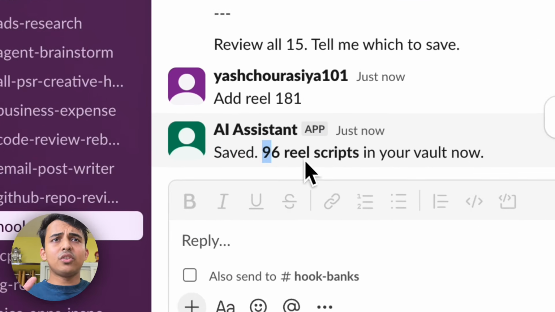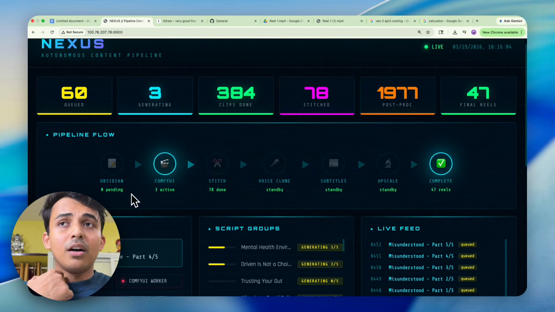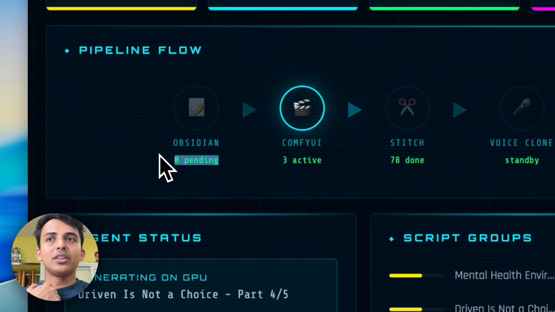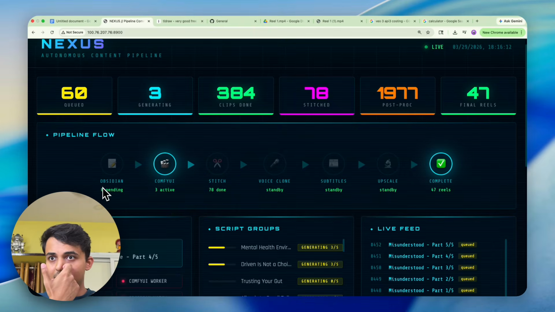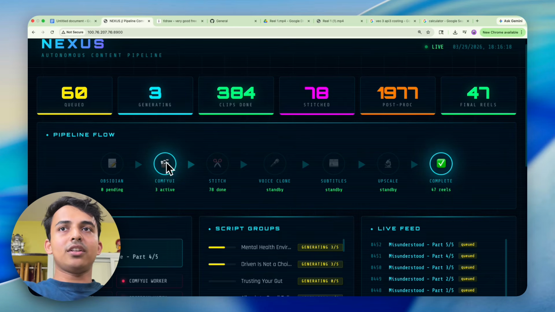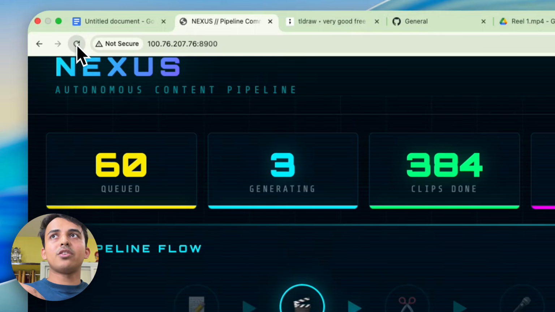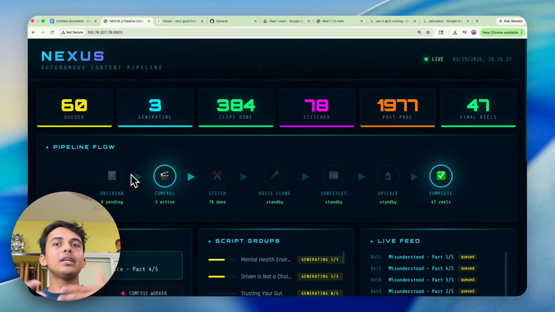Saved 96 reel scripts in your vault right now. Now see what's going to happen. You see, Obsidian will show now, because it will take it. Obsidian will get active as soon as it reads the script and will start working on it. Right now the structure is a ComfyUI, which means my videos are getting created right now. And if I just refresh it, Obsidian will catch up, and it will be active.